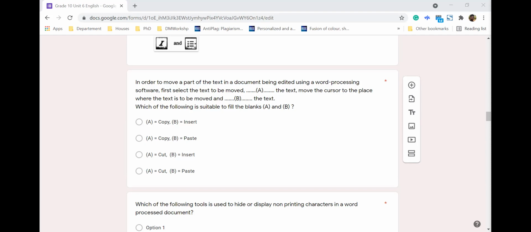Many of you selected copy paste. Remember, copy paste is making a copy, but it will not move the text, right? Moving means you remove it from there and take it to another place. So that's one of the mistakes that you have made, right? Make a note of this one.